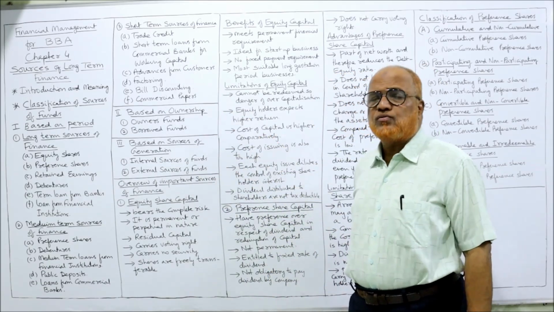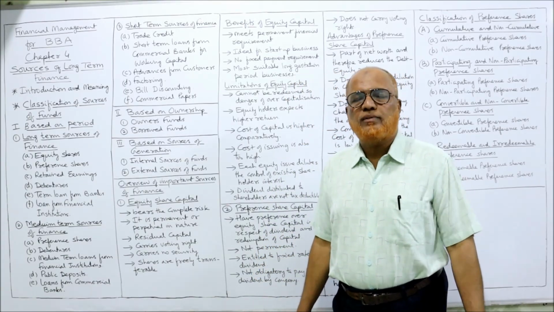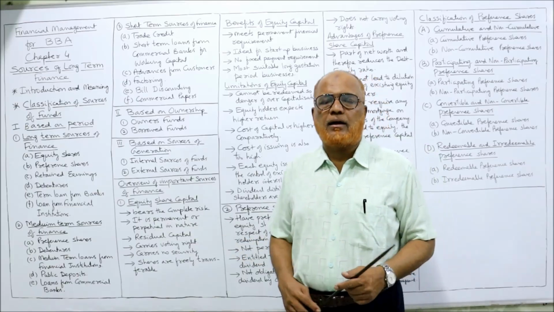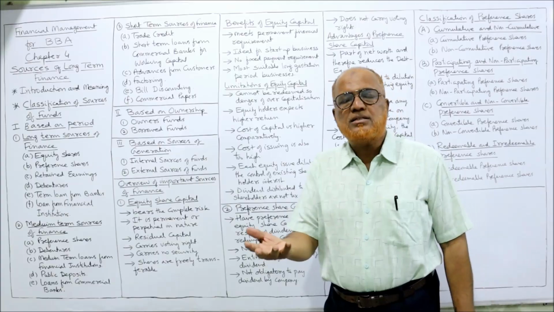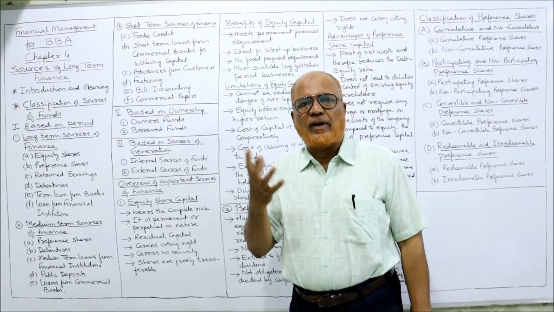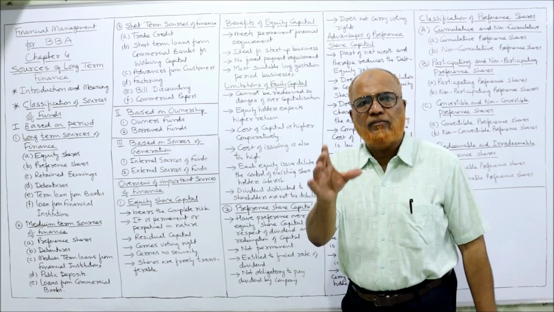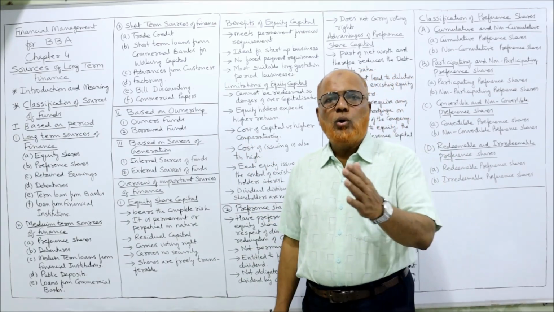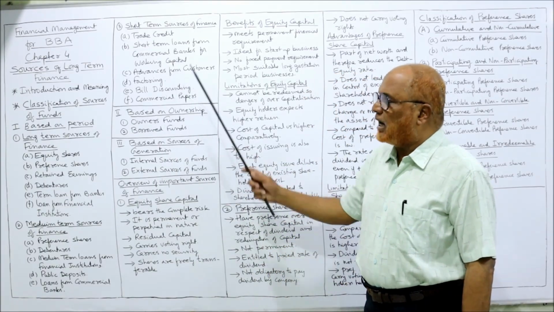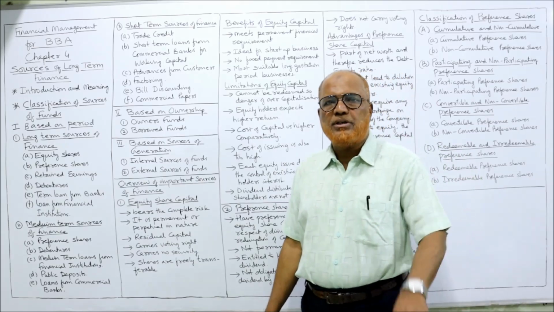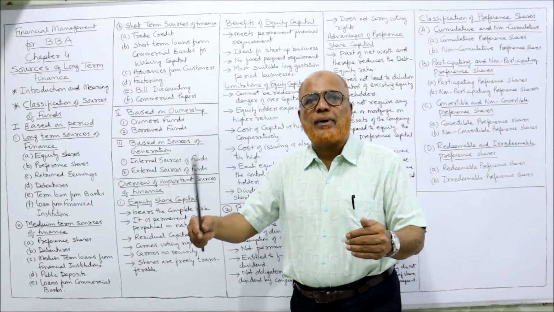Secondly, short-term loans from commercial banks for working capital. Most businesses will approach the commercial bank for working capital purposes, such as a bank overdraft. Suppose the business temporarily needs 5 lakh rupees, which is to be repaid within 1, 2 or 3 months, within 1 year. That is called a loan taken from commercial banks for working capital purposes. Then advances from customers. Some businesses will take advances from customers in order to supply the goods.